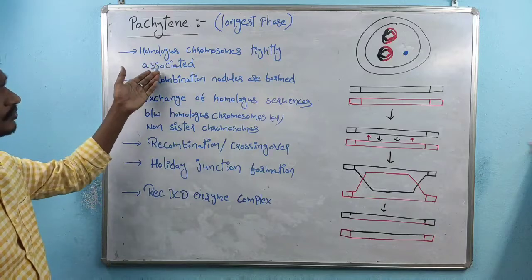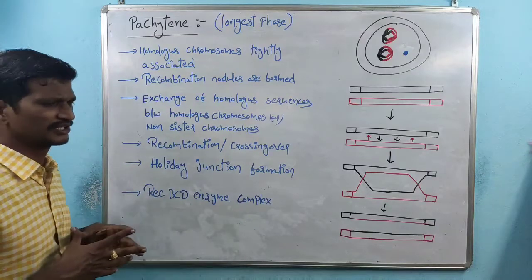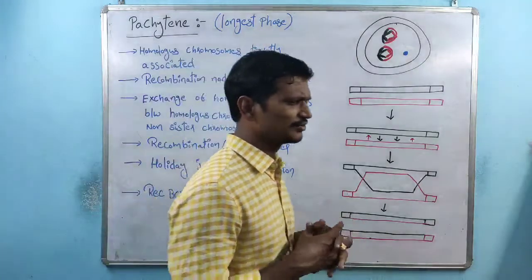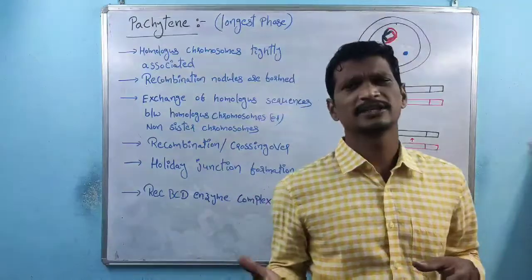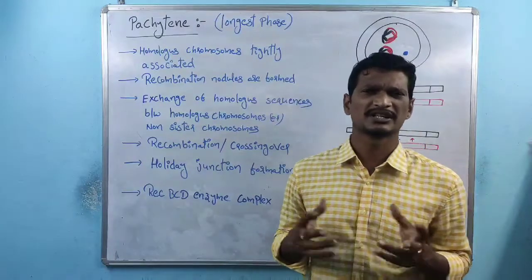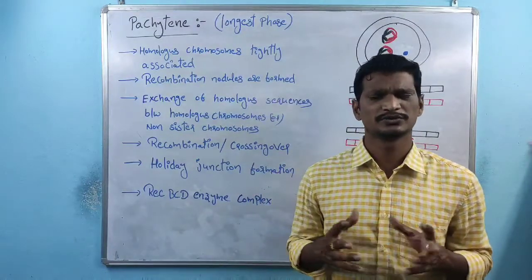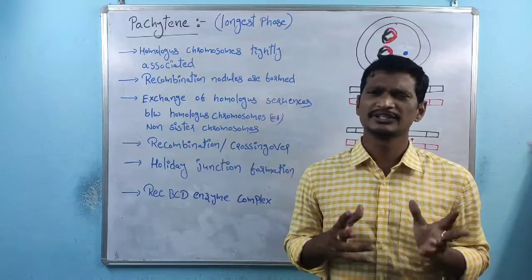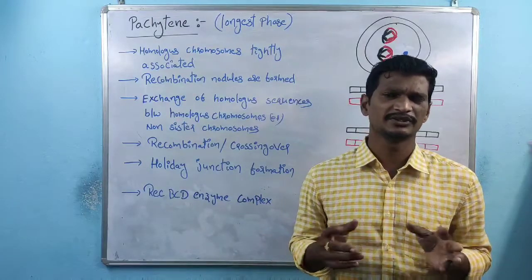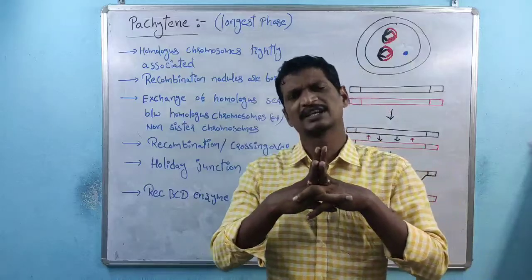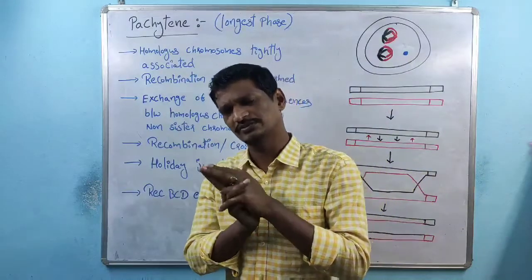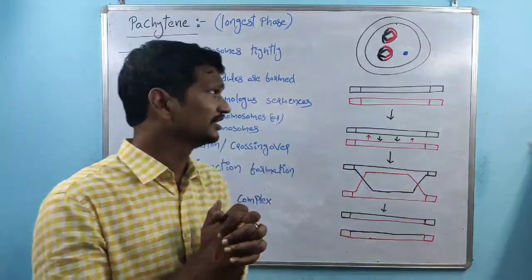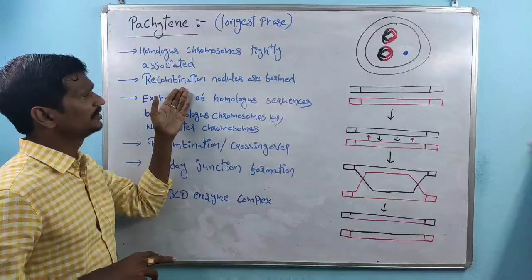I already said homologous chromosomes are very tightly associated. So how does that tight arrangement occur? Simple, again the proteins. Some of the proteins tightly attract the two chromosomes. Why are these tightly attracted? For easy cutting and shifting of the genetic material. If these are very tightly arranged, the cutting process and the shifting process occur easily, right? So that is the first point.